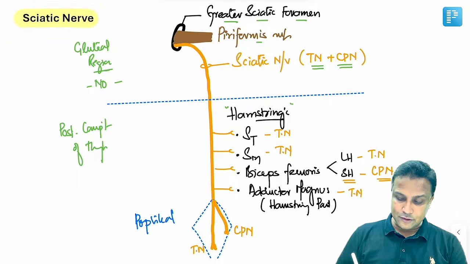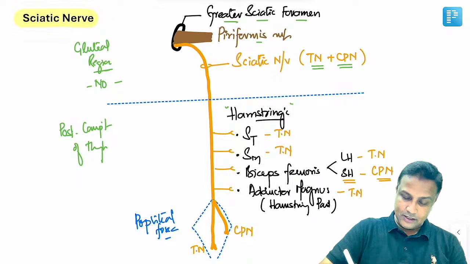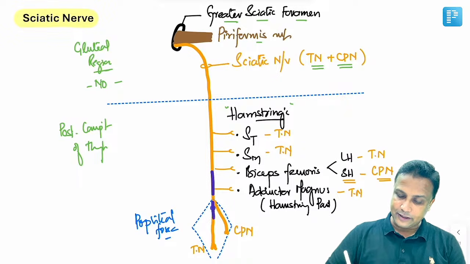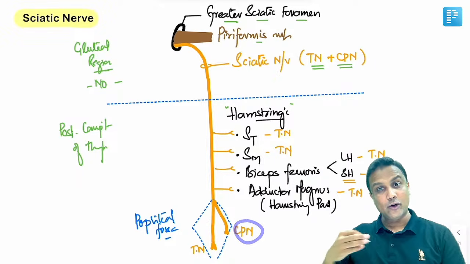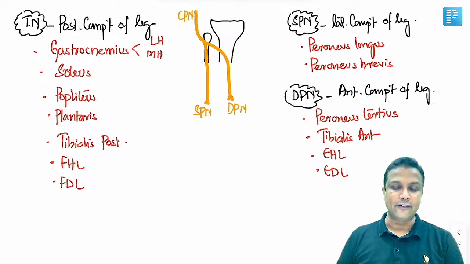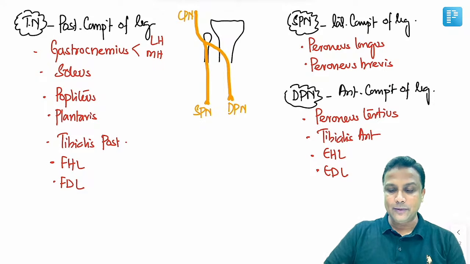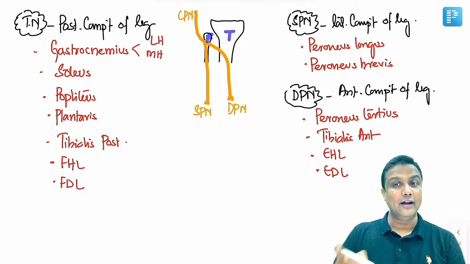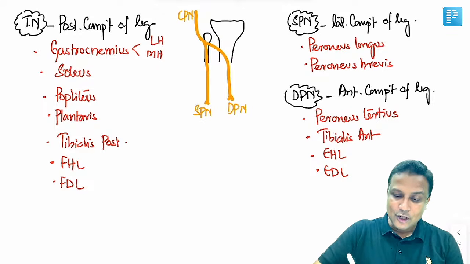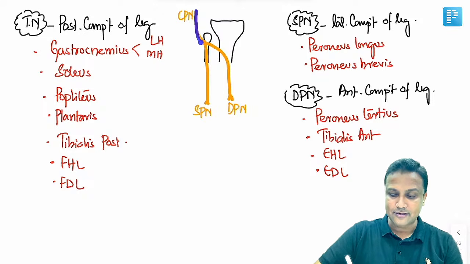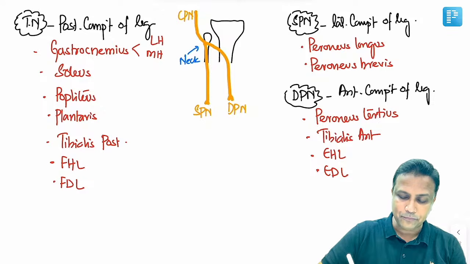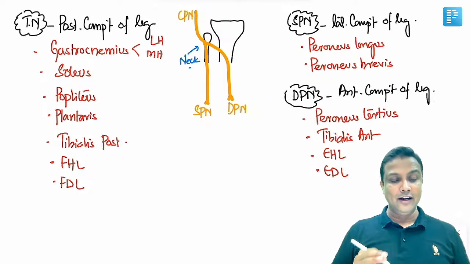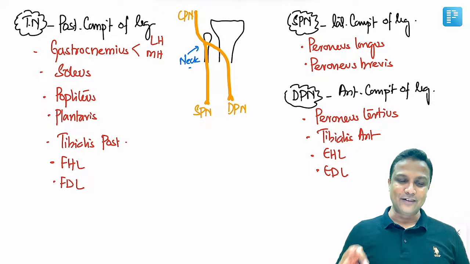And right in the apex of the popliteal fossa, you can clearly see sciatic nerve के दोनों component फिर separate हो जाते हैं, tibial and common peroneal. And common peroneal is going towards the lateral side. Let us continue with the common peroneal right now. You know, in the leg region, you'll be having tibia and fibula. Fibula on the lateral side. ऐसे याद रख लीजिए. तो common peroneal nerve is going towards the lateral side, exactly near the neck of the fibula. ये landmark बहुत important है. Exactly near the neck of the fibula, deep peroneal nerve and superficial peroneal nerve will be separated.